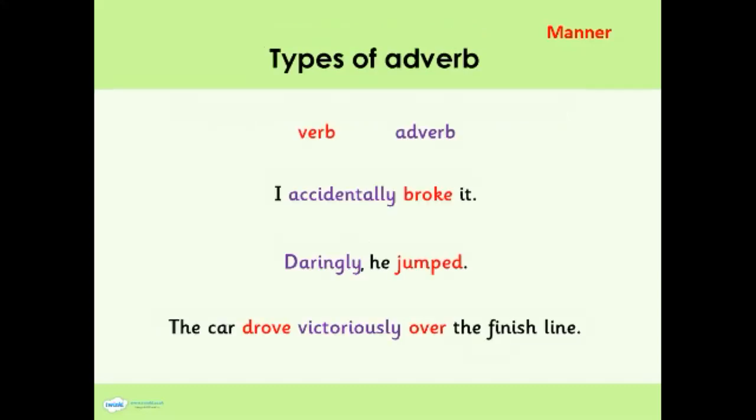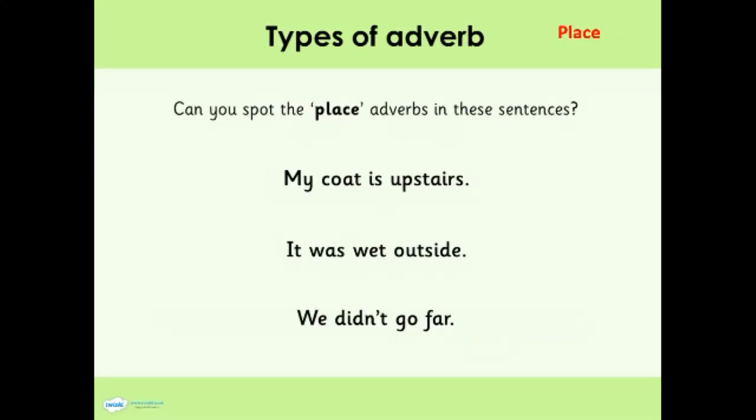Pause the video and identify the how adverbs in these sentences. Welcome back. So you can see the answers in front of you. Let's look at the first sentence. So in this sentence, broke is a verb and accidentally is an adverb. So well done, good work. Let's continue. And the last type of adverbs we're going to be looking at today are the adverbs of place, which describe where an action takes place. So the key question is where. Look at the sentences and identify the adverbs of place and pause the video now.